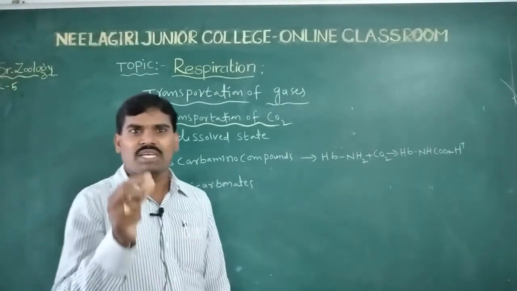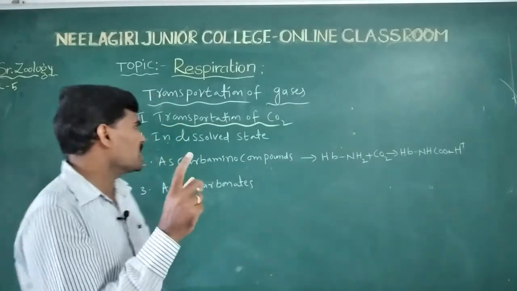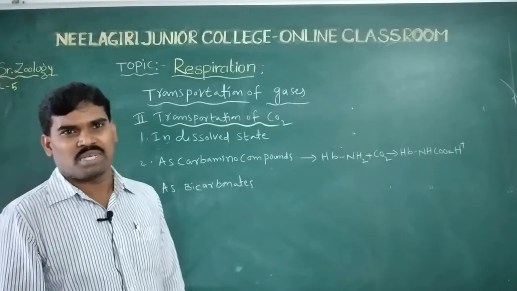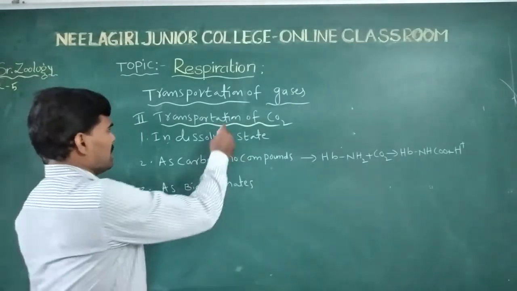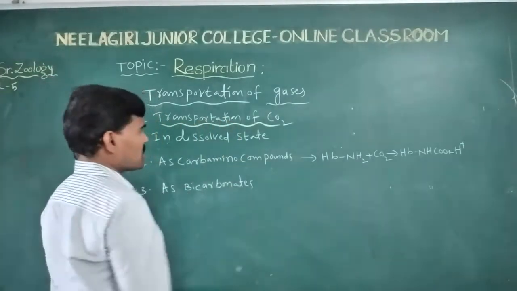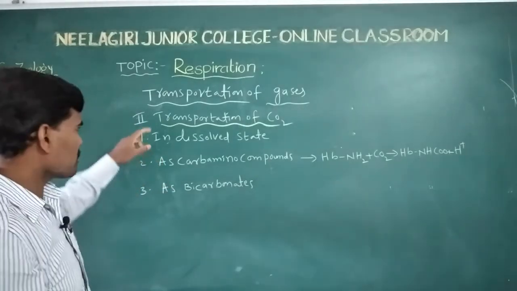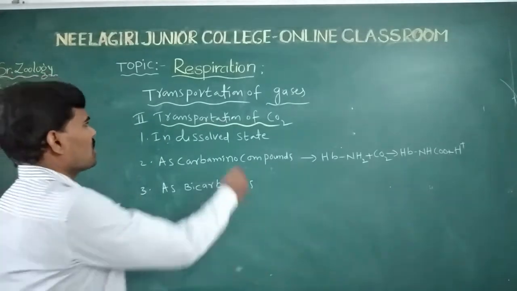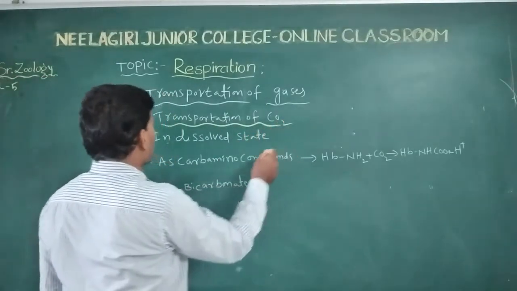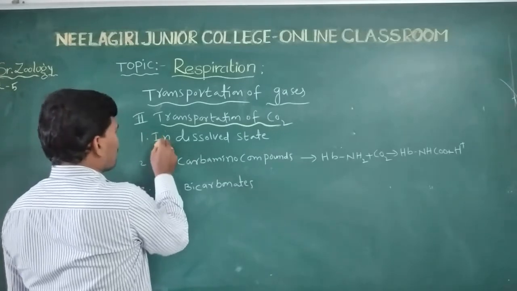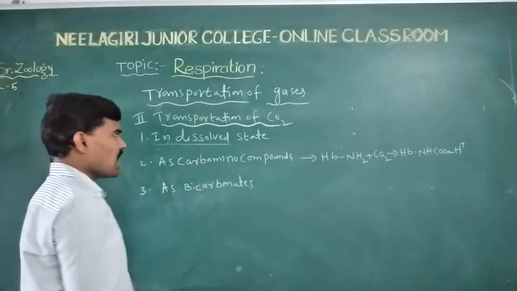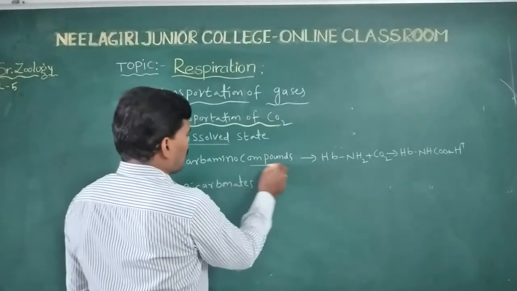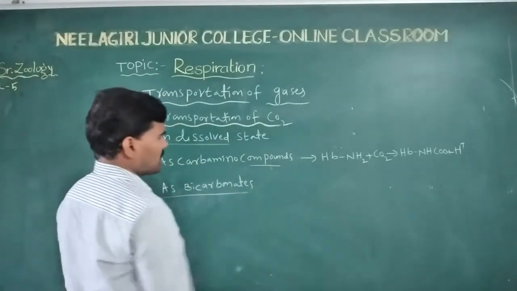Transportation of carbon dioxide happens in two ways: through the plasma and by the RBC. Transportation of carbon dioxide is through three methods. First one, coming to the first point: in dissolved state, as carbamino compounds, and as bicarbonates.